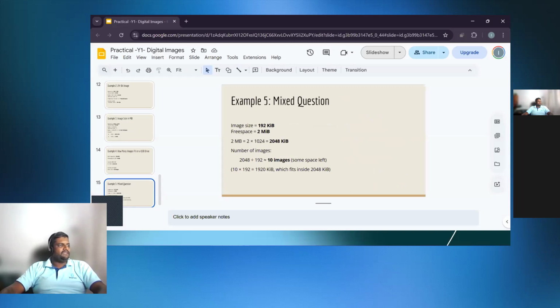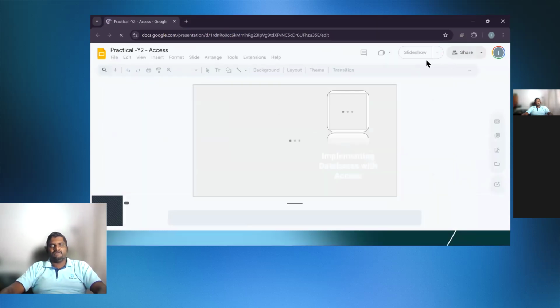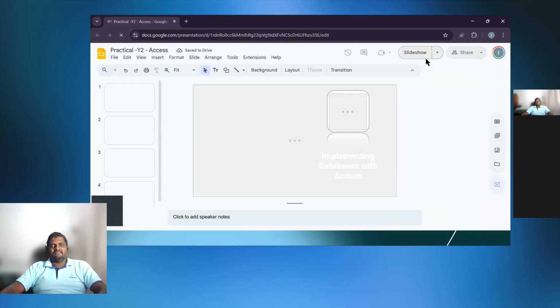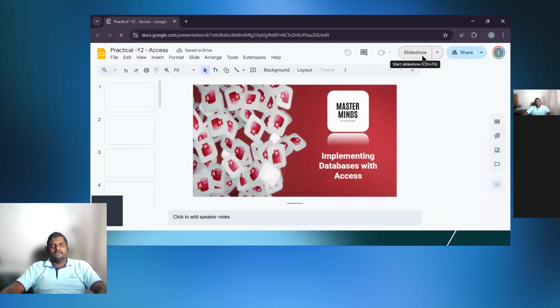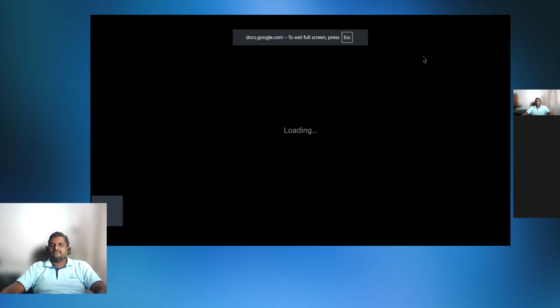Then we have things related to Access. I just want to show you guys, we will be learning Access very thoroughly. How does Access work, and how to do queries, forms, reports, all the advanced stuff.